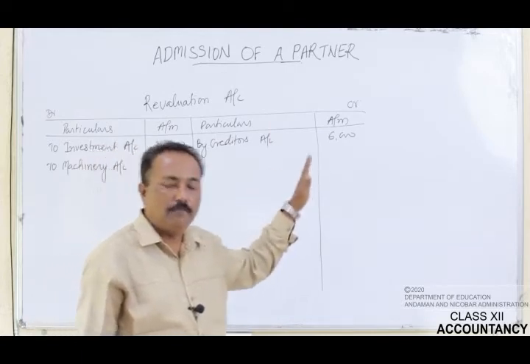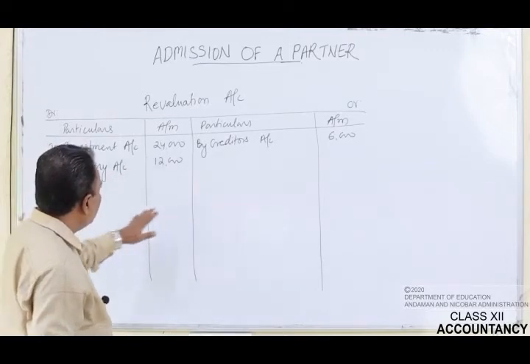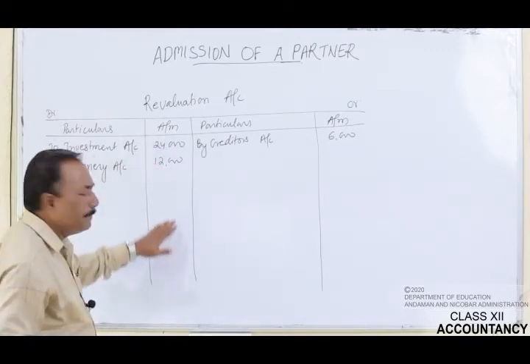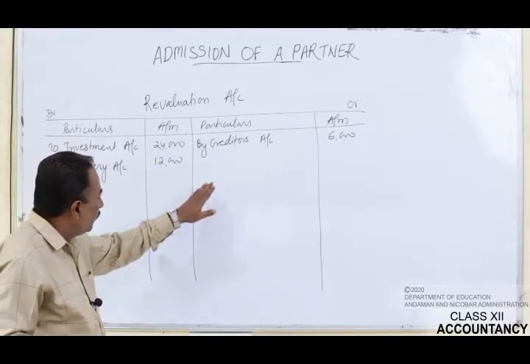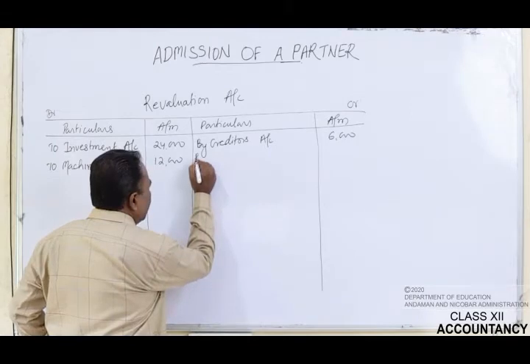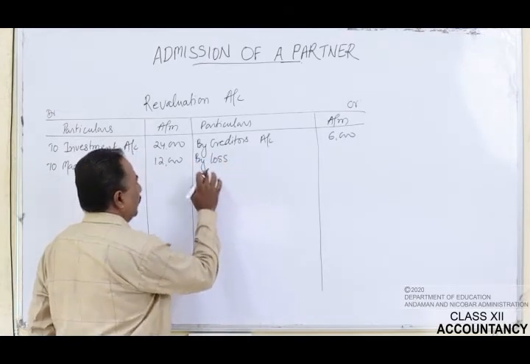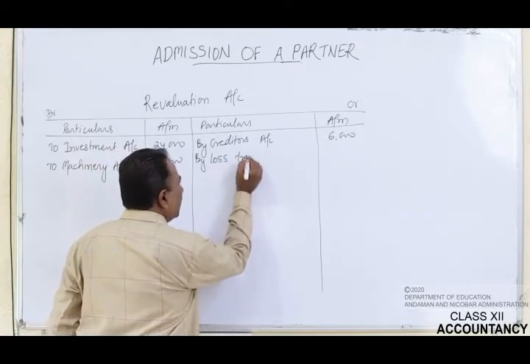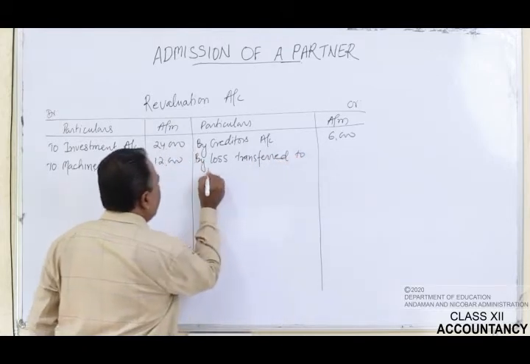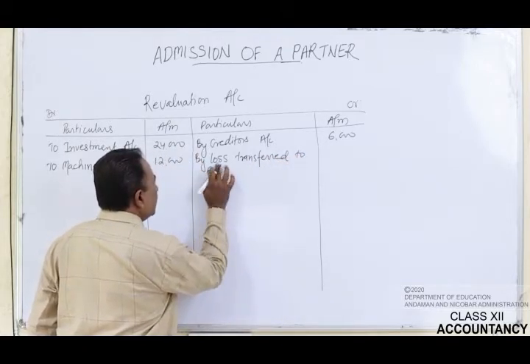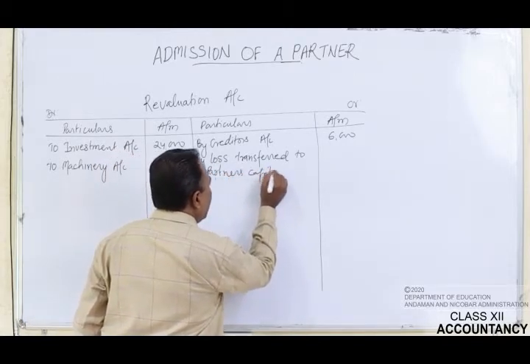So what will we do? We will close the revaluation account. At the time of the closure, we see that the total of the debit side is more, so it means that there is a debit balance. Now there is a loss, and this loss has to be transferred to the partner's capital account. By loss transferred to partner's capital account.